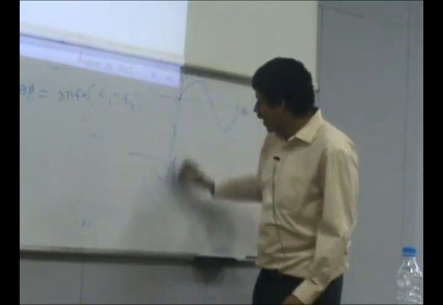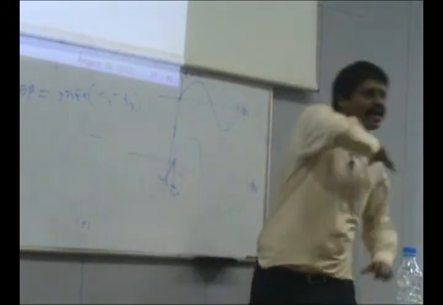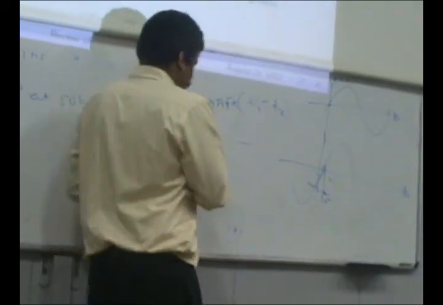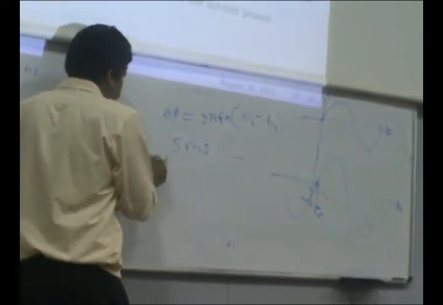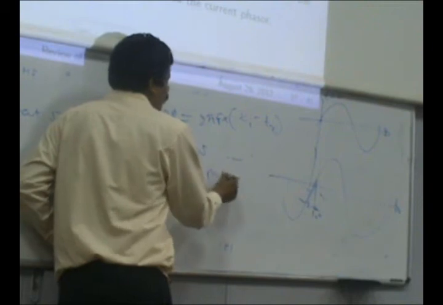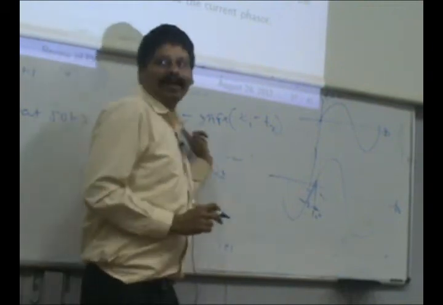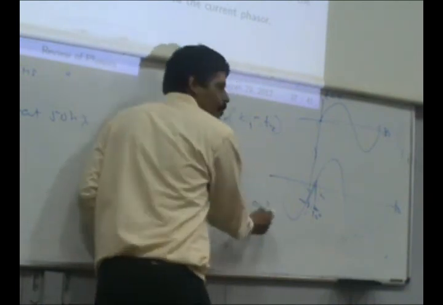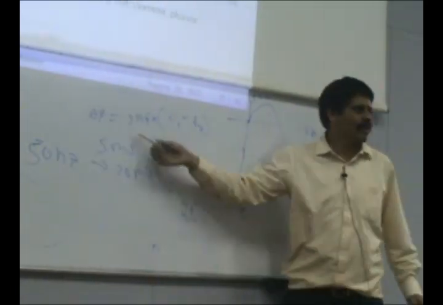But if you could not align this t equal to 0 axis properly across a wide area, then your angular measurements would be in error. Even if your timestamp inaccuracy was 5 milliseconds, in our 50 hertz system the time period is 20 milliseconds, so a 5 millisecond inaccuracy translates into an error of 90 degrees in angle calculation, a quarter of a cycle.